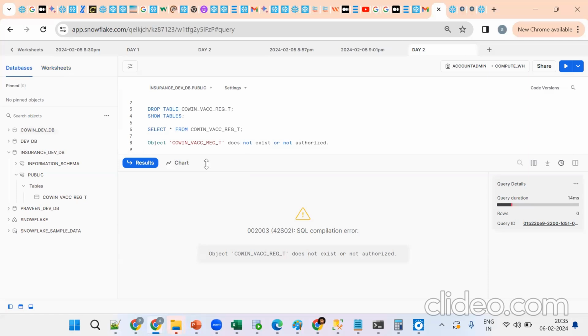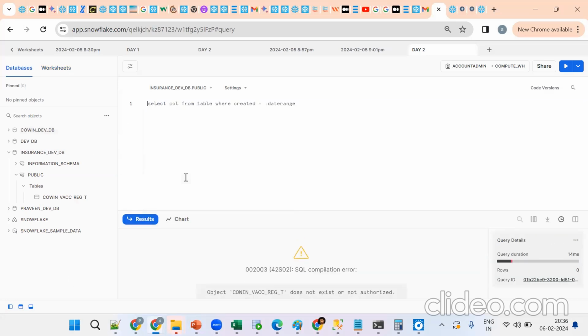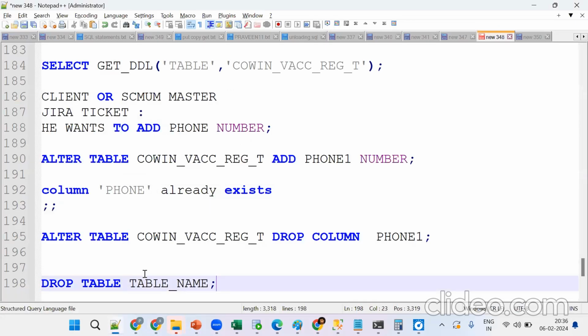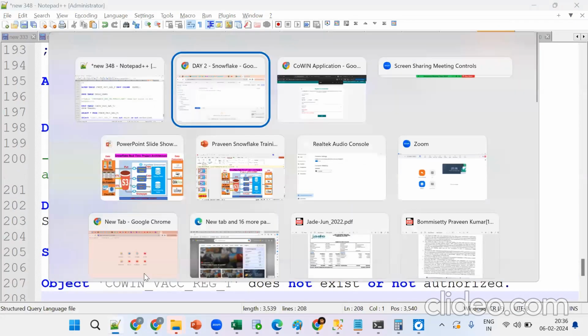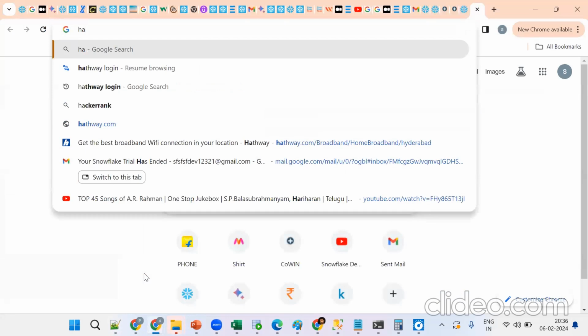Create as many tables as you want. I've given so many tasks, so try to do them. I've given at least 5 to 10 tables. Try to create those tables so that you become comfortable with this UI. Then only you can work in real time, we'll work in the same UI. That's it. Get the point? One more time, we'll try to create one more table. Suppose I open one more. Any use case we will take.